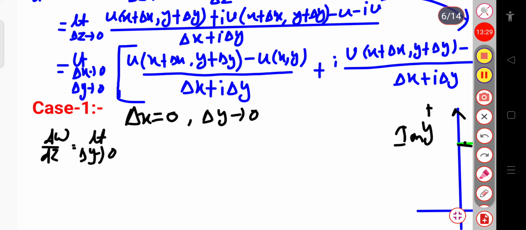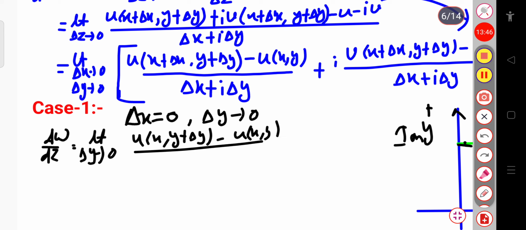Here in place of delta x simply we put 0, so this will be u of x comma y plus delta y minus u of x y divided by i delta y, because delta x is 0, and plus here is the iota.